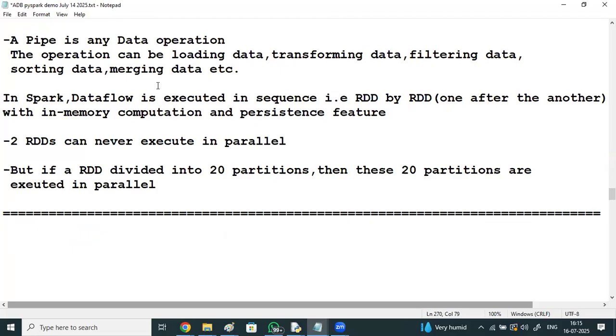Excuse me, I have a question here. Is RDD kind of a table structure or what is it? RDD, okay, it is a Spark data object. Okay, 1 second. I'll show you.